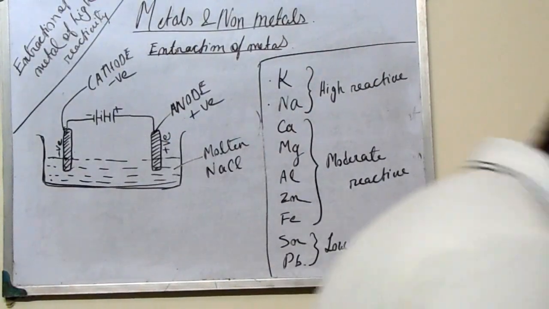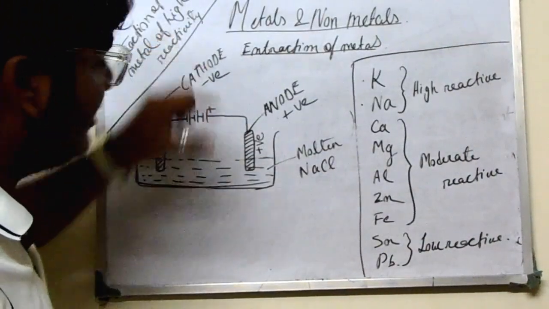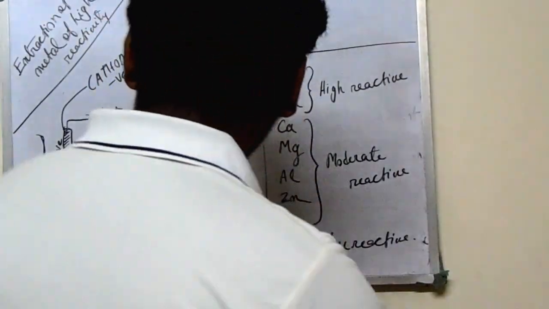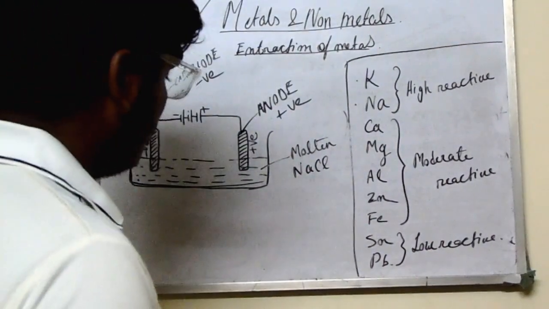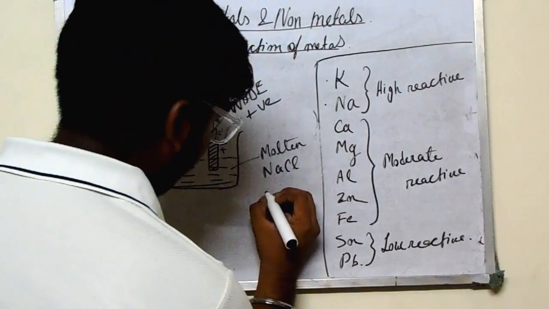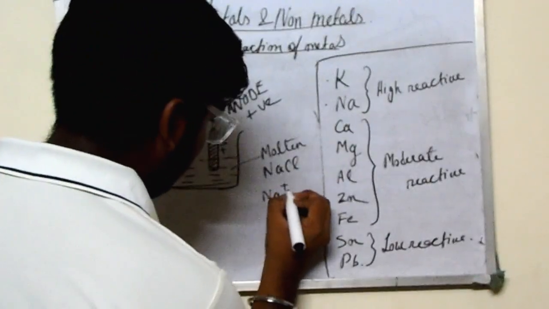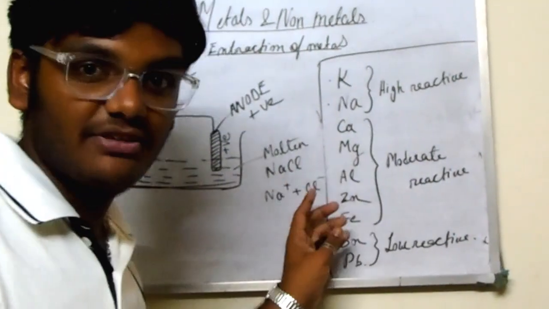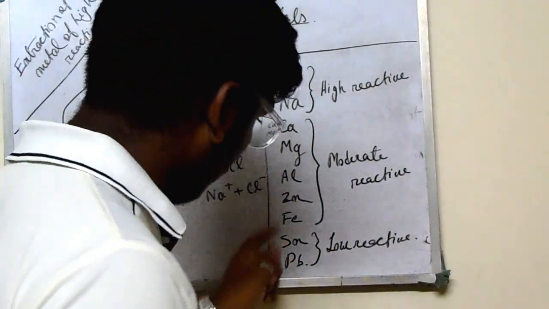So what will the cathode do? As it is negative in charge, it will attract the positive ones. Here it is NaCl. So what if we divide this? Na plus, Cl minus. We all know this division, I am not repeating it.